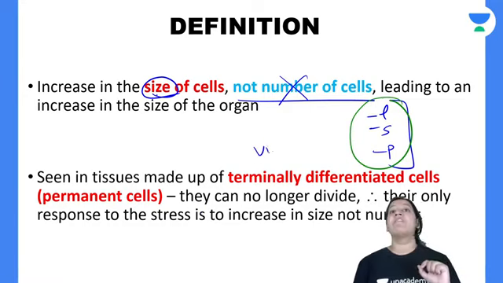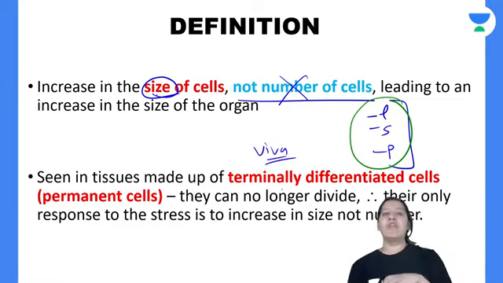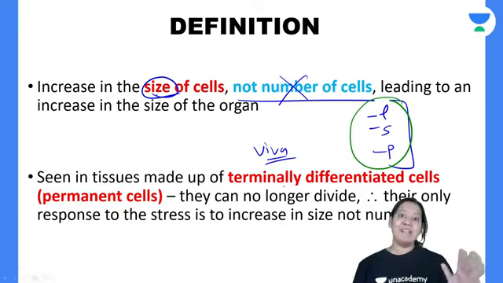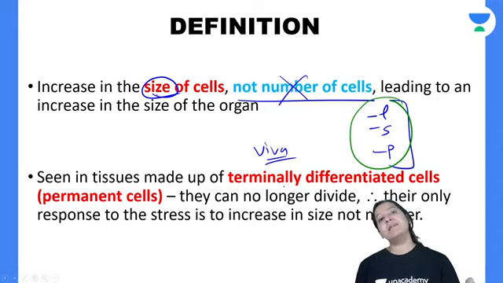Again a very important viva question: why does left ventricular only undergo hypertrophy, and why not hyperplasia? Why is it LVH? What is the full form of LVH? LVH is left ventricular hypertrophy. Why is it not left ventricular hyperplasia? It is most commonly asked in the vivas.